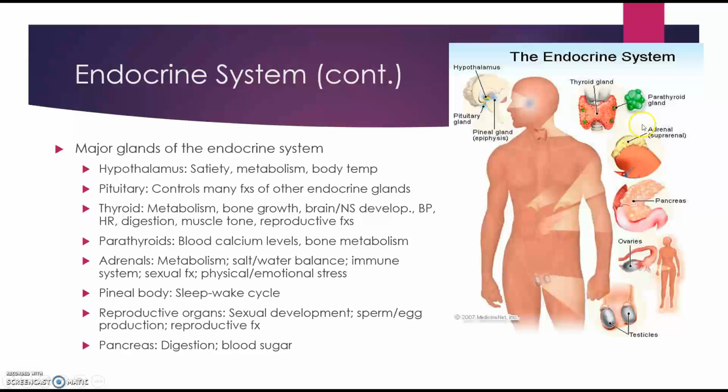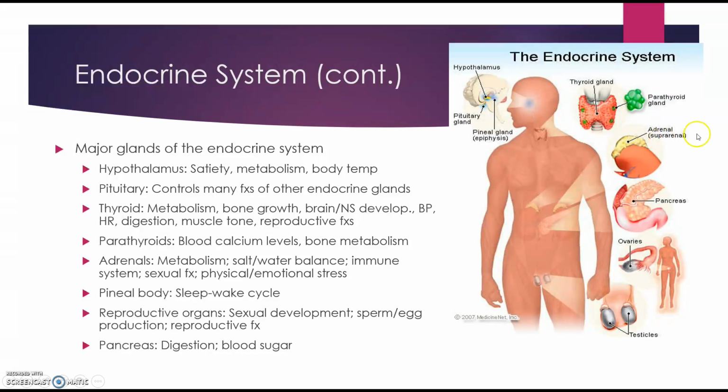The parathyroid glands are two pairs, you see here, the green, of small glands embedded in the surface of the thyroid gland, a pair on each side, and they release the parathyroid hormone, which is important in regulating calcium levels in the blood and bone metabolism.